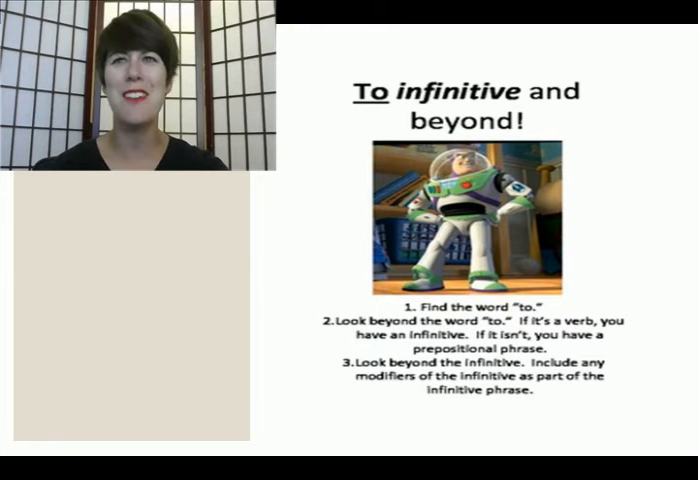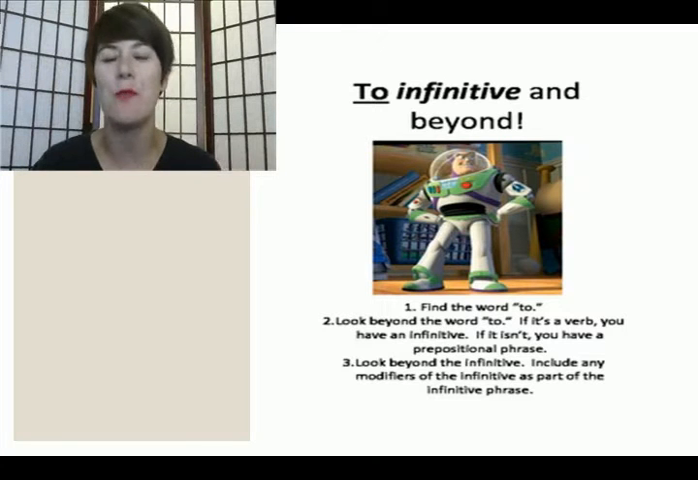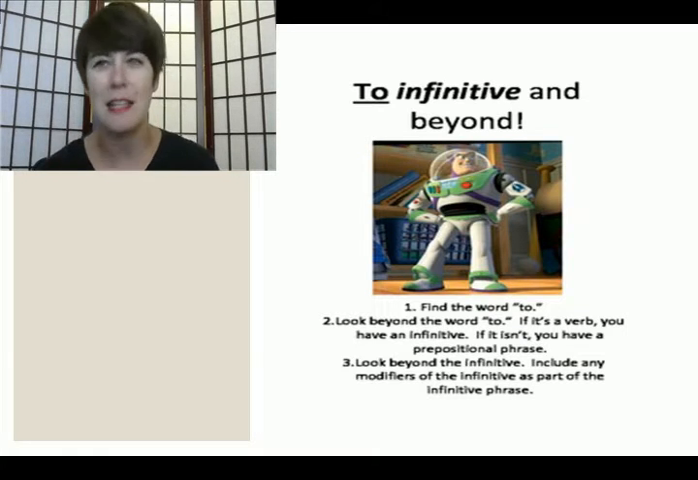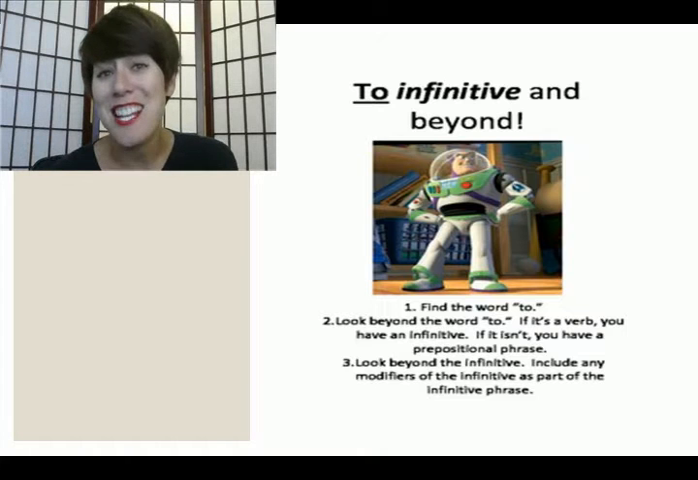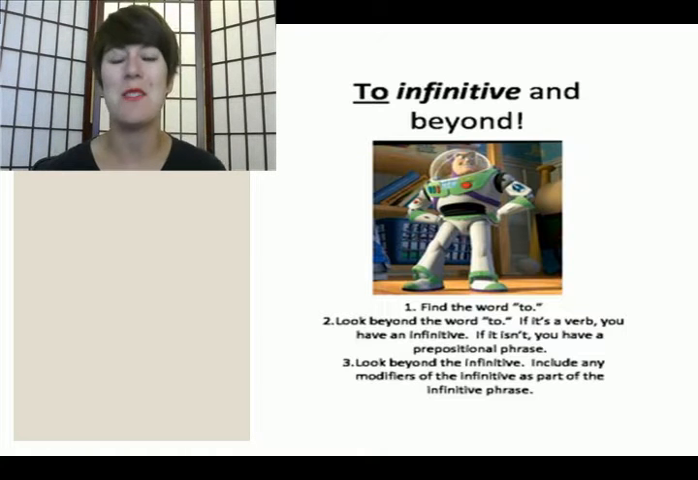To infinitive and beyond. Okay, 3 easy steps. First, find the word to. Second, look beyond the word to. If you have a verb there, well, that means you have an infinitive. If you don't have a verb there, then it is a prepositional phrase. And then be careful to go ahead and look beyond the infinitive as well, to infinitive and beyond. Make sure you get any modifiers of the infinitive and stick them in there in the infinitive phrase. Let's practice just a little bit telling the difference between an infinitive phrase and a prepositional phrase.